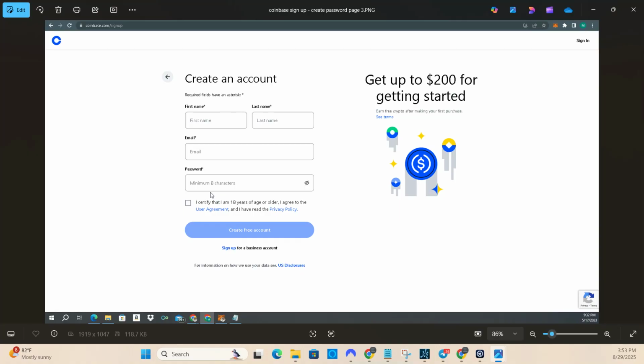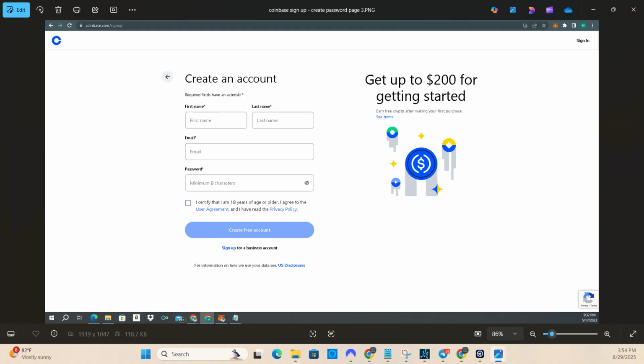The reason why we want to write it in our composition book is because it's good practice to get used to writing your passwords offline instead of saving them on your browser. If someone were to steal your cookies from your browser, they can potentially get access to your Coinbase account. There are other ways to discourage that from happening. You can use two-factor authentication, and we'll talk about that a little more later. But for now, make sure you write that password down in your composition book.